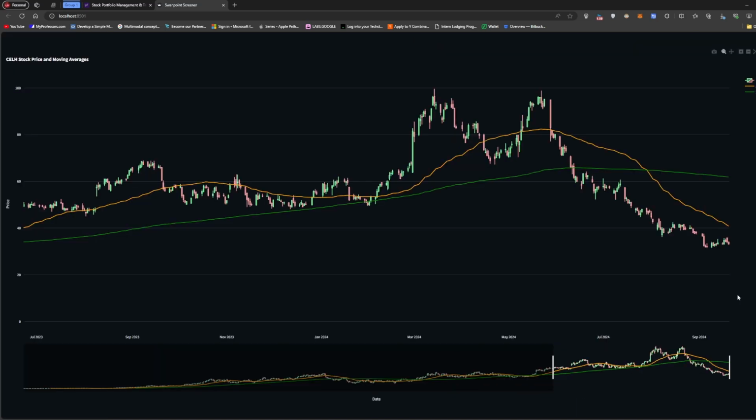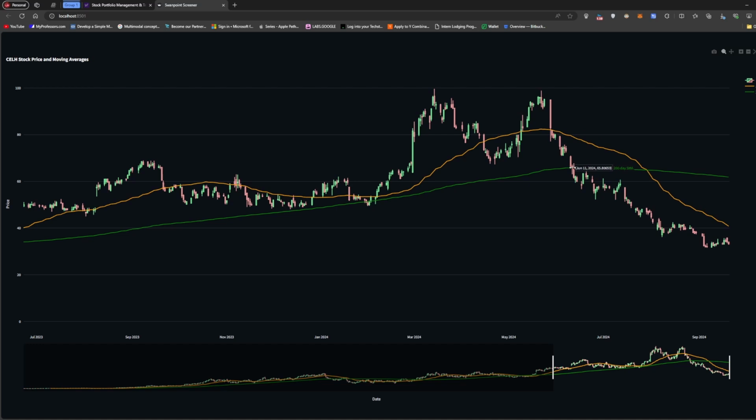I don't regret buying it, but it broke through the 15-day moving average, and this is the 20-day moving average. So we can see it hit right here. It was around March. It opened at $96, the high was $99, the low was $92, and it closed at $93. So it went there, went down, went back up, and then there was just a massive sell right here, and then it just kept going down.